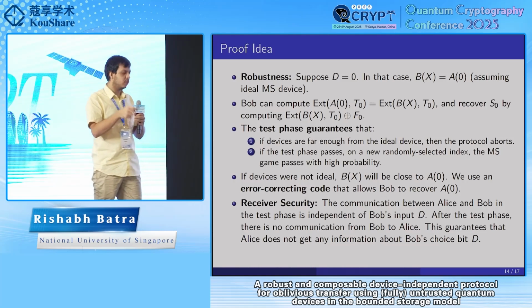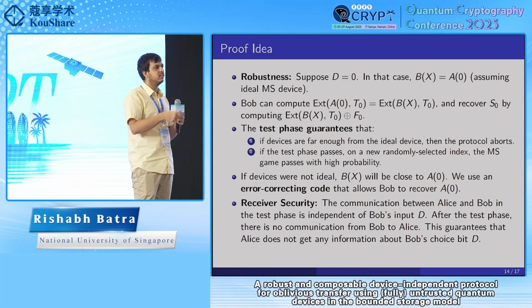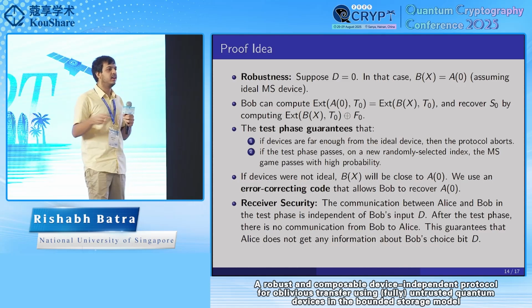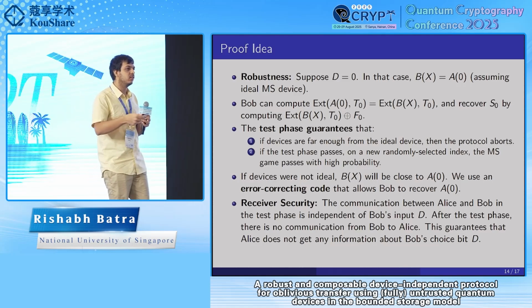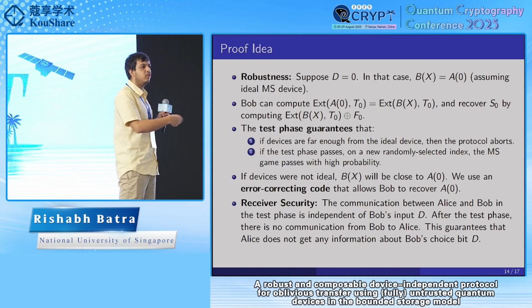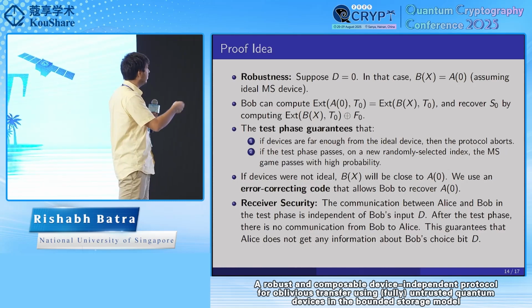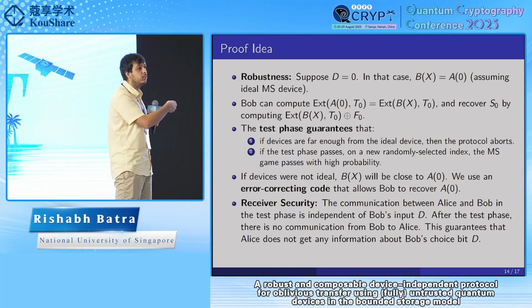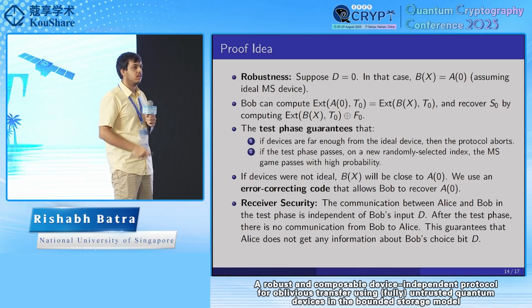If there's noise, then the device will not be ideal, it will be far from an ideal device. So the robustness will depend on how far that device is from an ideal device. Using the common noise models, we can guarantee robustness depending on other parameters. Okay, thanks.